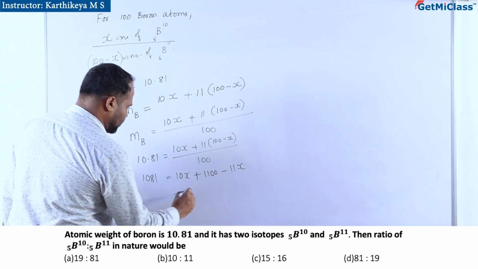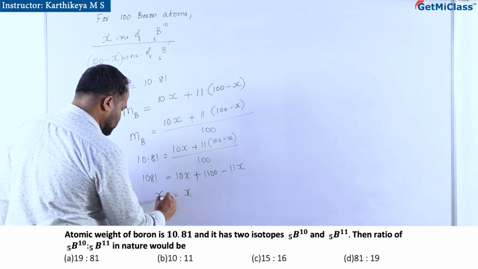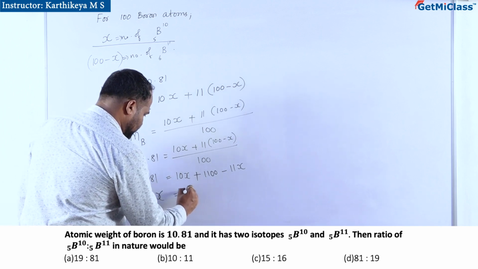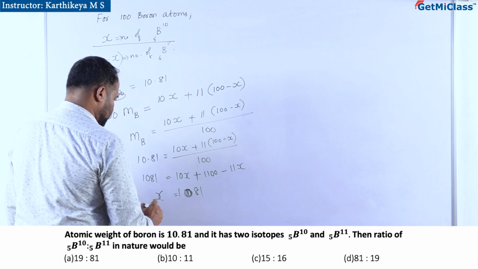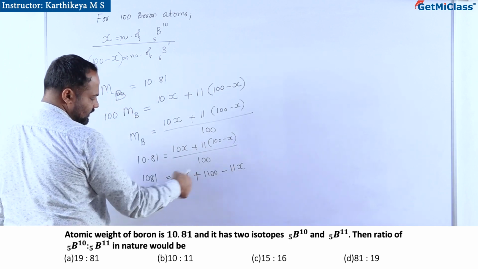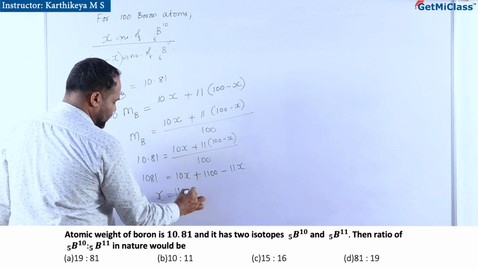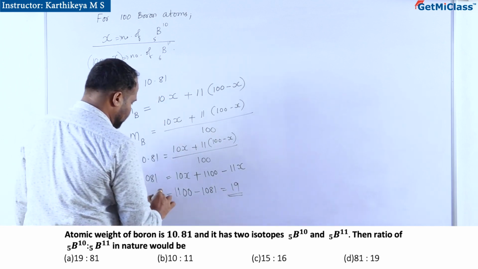Bringing x to this side, minus x comes to this side: 1100 minus 1081, so x will be 19.